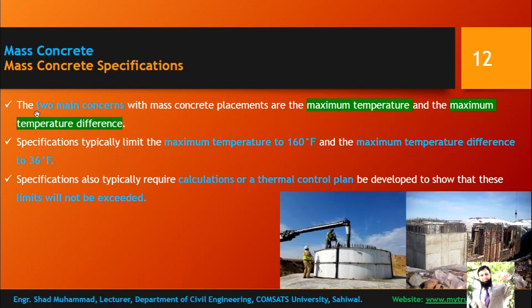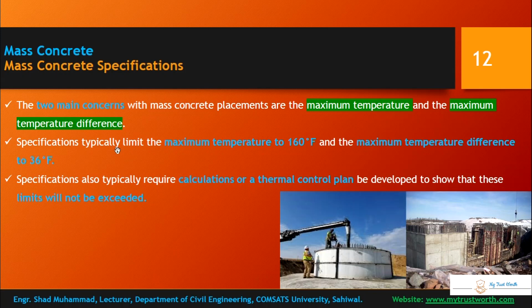So mass concrete specification includes the two main concerns with mass concrete placement: maximum temperature and maximum temperature difference. These are the most essential in mass concreting. You have to control them: maximum temperature and maximum gradient. That gradient should be quite less. The difference in temperature should be quite less.